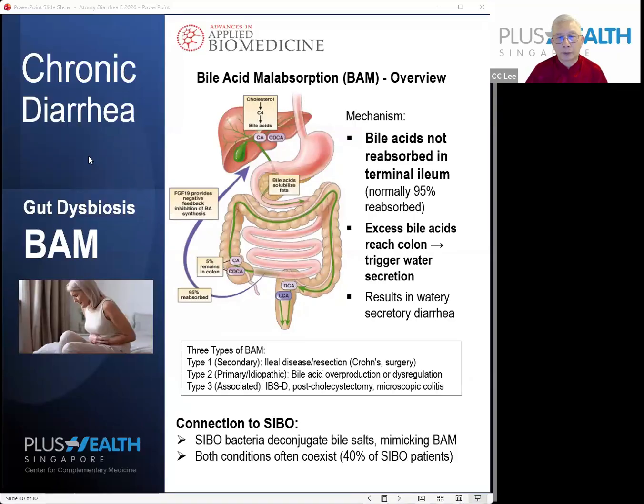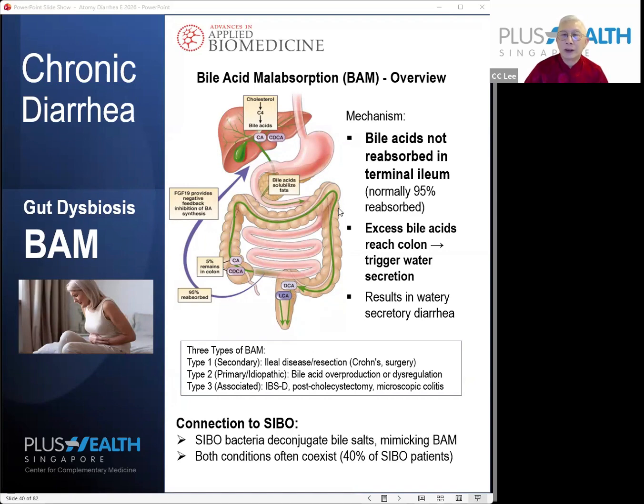Actually, this bile acid malabsorption is part of the trigger caused by the bacterial overgrowth that we mentioned earlier. So the mechanism is that our body normally secretes bile acid. The bile acid acts as a very important component in our digestive system, to break down our fat-soluble nutrients. Now, normally 95% of this bile acid is reabsorbed at the end of the small intestine after it is excreted from your liver. Only 5% goes into your large intestine.